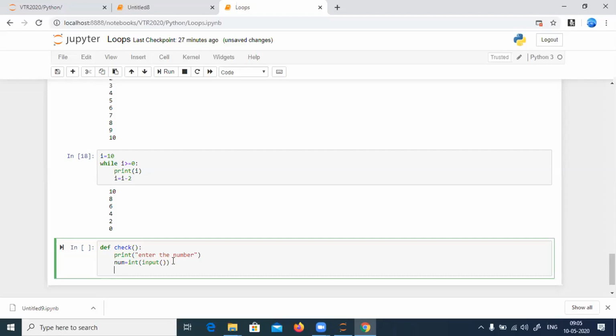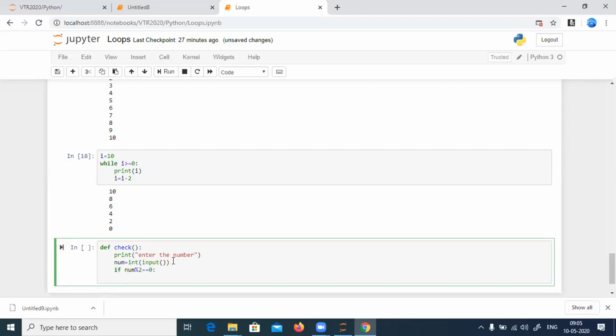If I want to check for divisibility, I need to use a modulus operator. I say if number modulus with 2, that is, number when divided by 2 gives me the remainder as 0, then I say print it is even number. If divided by 2 does not give the remainder as 0, then I say else, print odd number.